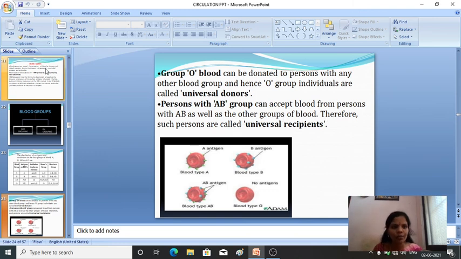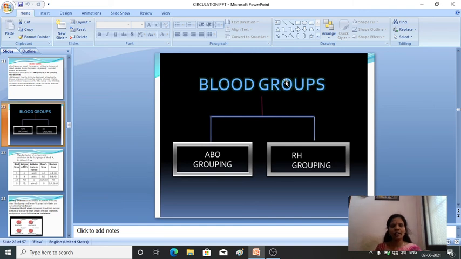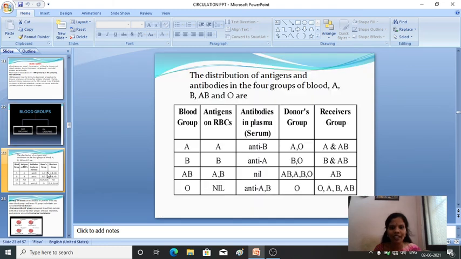Fine, that's the blood groups. So again in blood grouping, first is ABO grouping. In ABO grouping, how is the grouping done? It is based on the antigen and the antibody. So this is a table of the blood group.